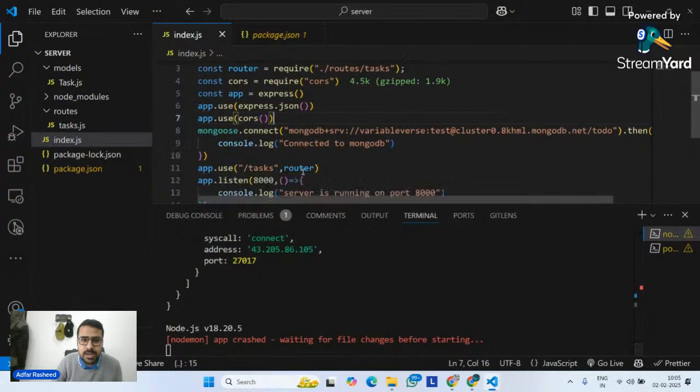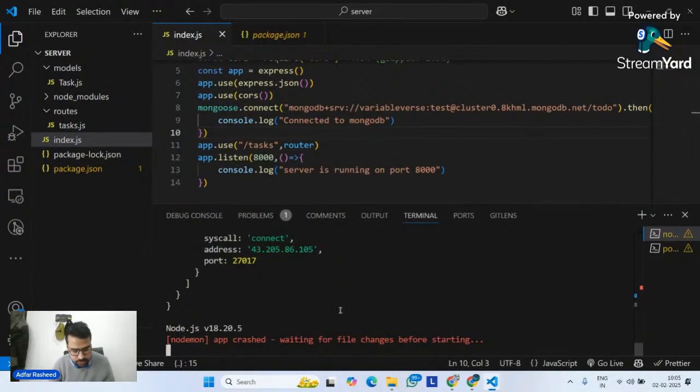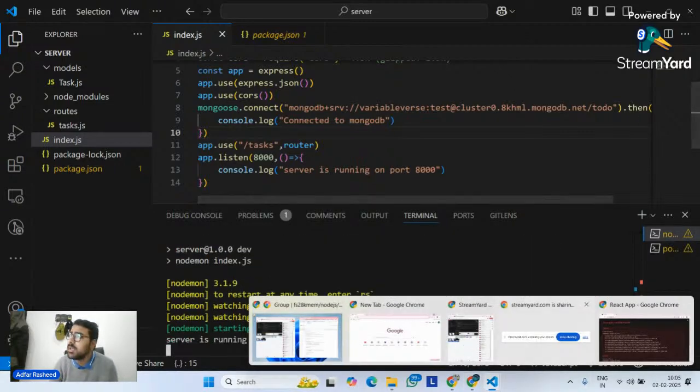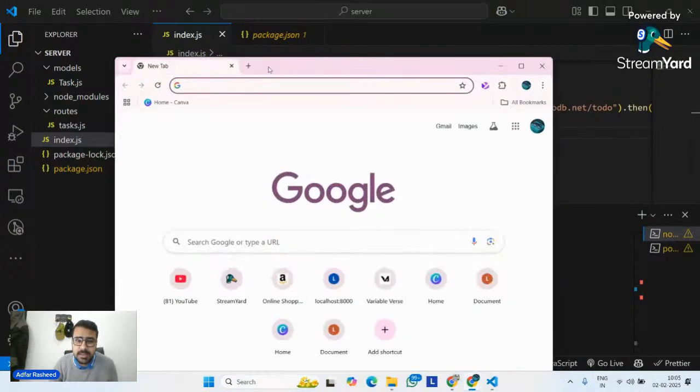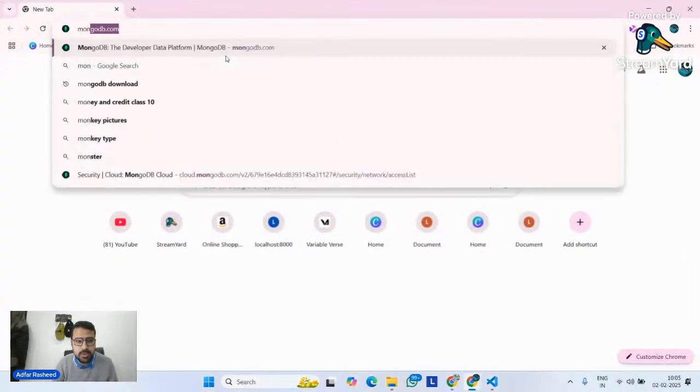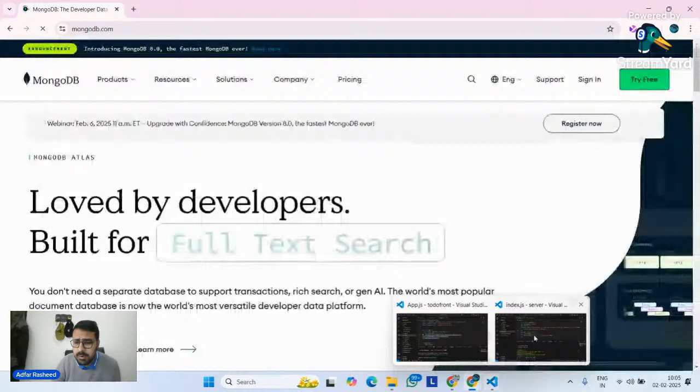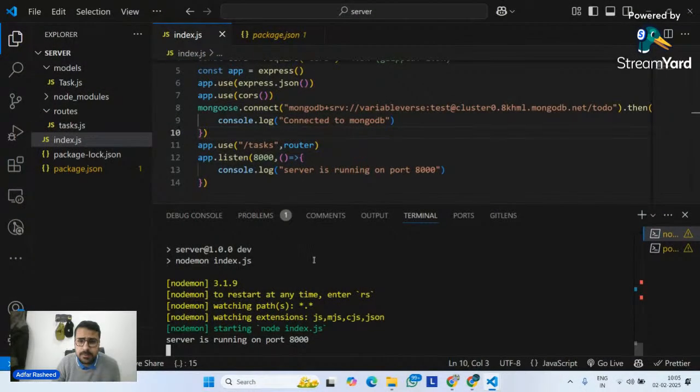So let me try to re-trigger my database over here, although it should work, because we know that this database is properly working, everything is making properly sense. So let me simply get this here. And in this case, I'm simply going to go in the mongodb.com. Although we don't need to go to the mongodb.com to make it work, because it should make sense on its own. If it does not work, in that case, we will use localhost, okay? Because we saw in yesterday's session how to connect it to the MongoDB cloud. So that's already done. So we don't have to waste our time anymore for this, okay?